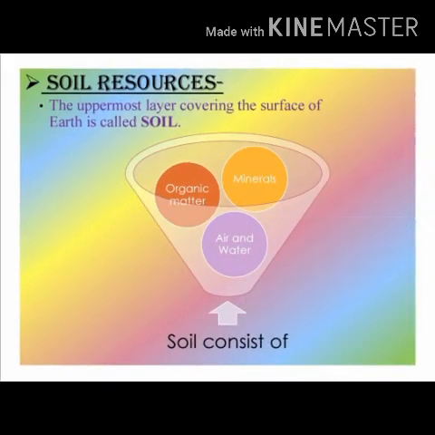Soil resources. The other resource is the soil resource. It is the uppermost layer covering the surface of the earth. Soil consists of minerals, organic matter, air and water. Minerals come from the weathering of rocks, while organic matter consists of biological plants and organisms, both living and dead. It also has humus, which is partially decomposed organic matter. Water in the soil contains dissolved nutrients, and the air in it has high levels of gases like oxygen and carbon dioxide. The right mix of organic matter and minerals makes the soil fertile.